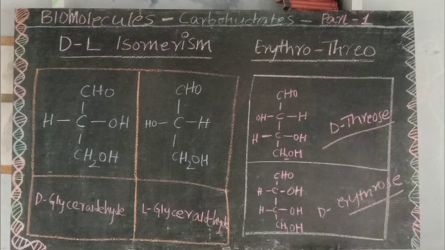Rosanoff, a scientist, proposed a system to designate the stereochemistry of carbohydrates by considering the simplest sugar, glyceraldehyde, as a standard. The sugars having the same configuration as D-glyceraldehyde at the penultimate chiral carbon adjacent to the primary alcohol group CH2OH are called D sugars, and those having the configuration of L-glyceraldehyde are called L sugars.